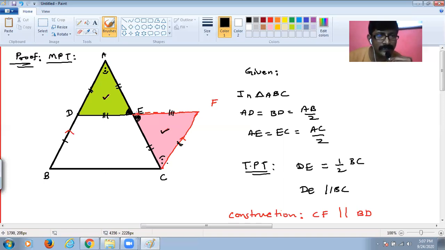But DE and EF are equal, by CPCTC, corresponding parts of congruent triangles are congruent. So DE is equal to EF, which is half of DF. So DE is half of DF. If DE is half of DF, but DF and BC are equal, so DE is half of BC. That's our second part. And hence done.